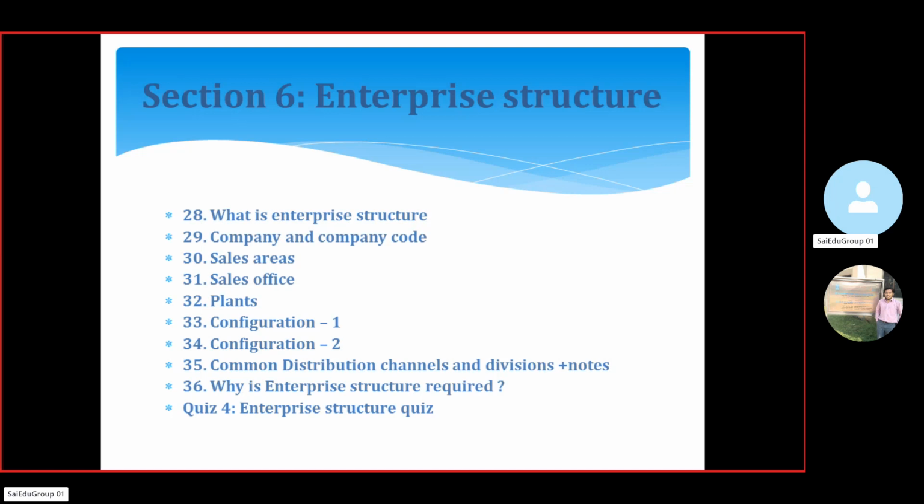Now next we are going to discuss sales areas. There are different types of sales areas. We'll show you how to configure those sales areas for that particular company. Next we are going to configure the sales office. Then we are going to discuss plants, and after that some configuration with the plant, sales areas and sales offices.